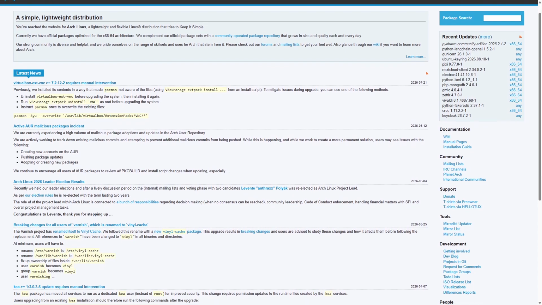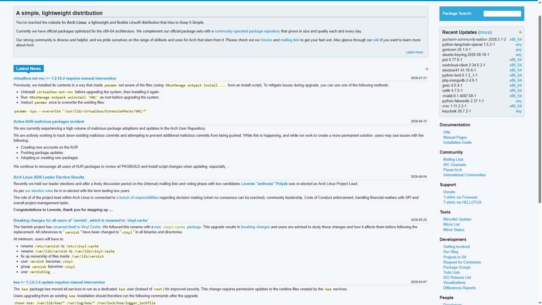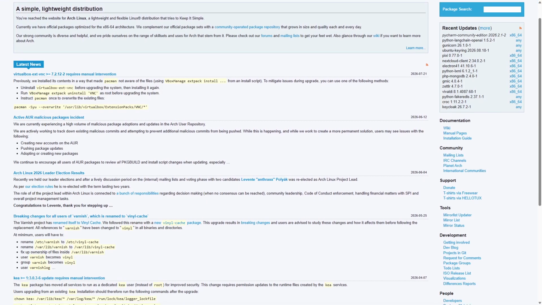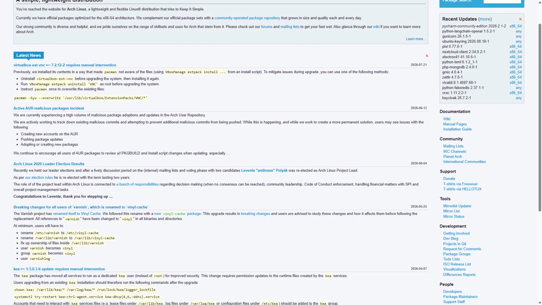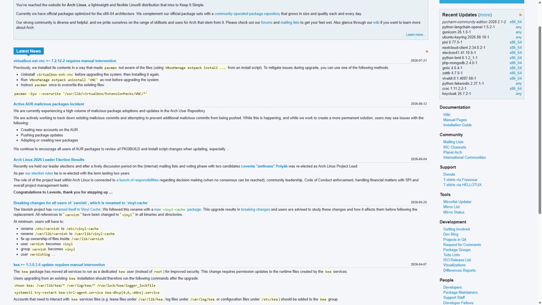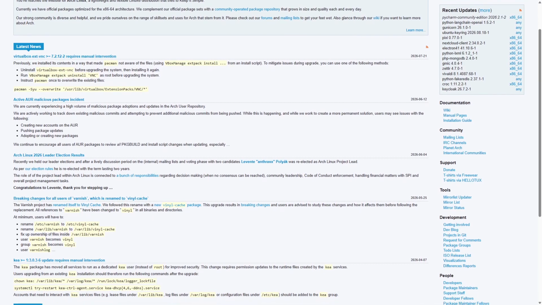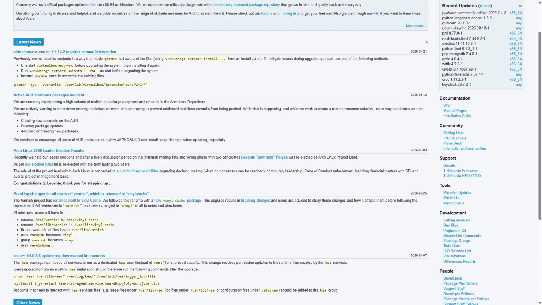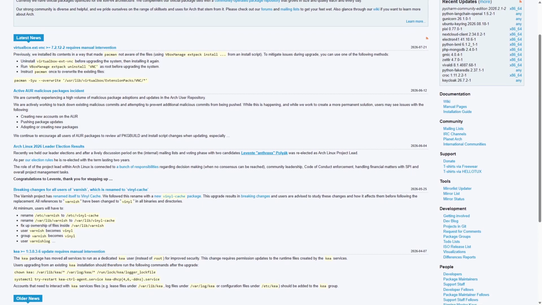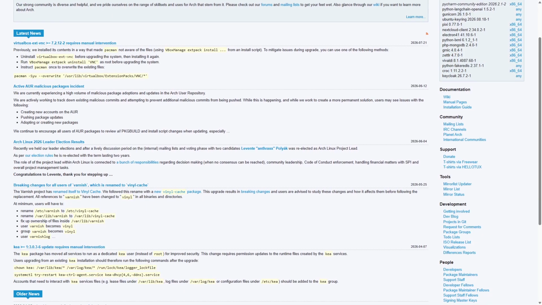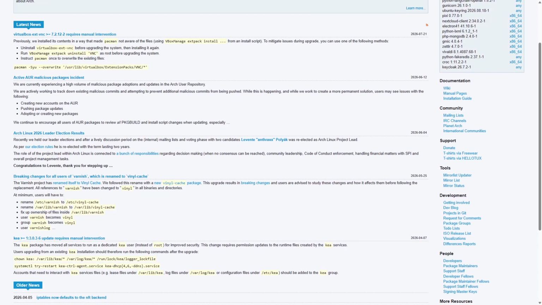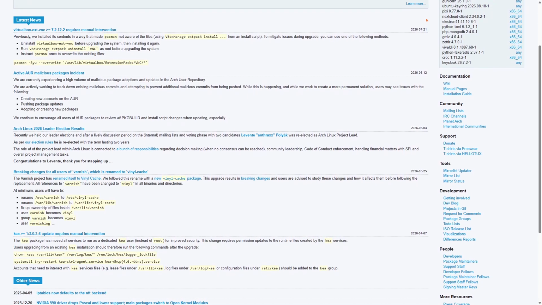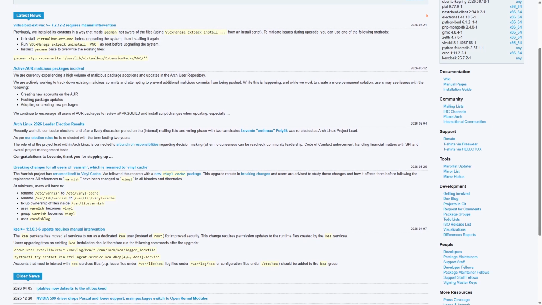It uses a rolling release model, ensuring access to the latest software and security updates. Installation is manual, requiring users to build their environment from the ground up, which offers flexibility but demands technical knowledge. Arch's strengths lie in its simplicity, transparency, and the Arch User Repository, a vast community-driven software repository. However, this level of control means security depends heavily on the user's expertise in configuring and maintaining the system properly.